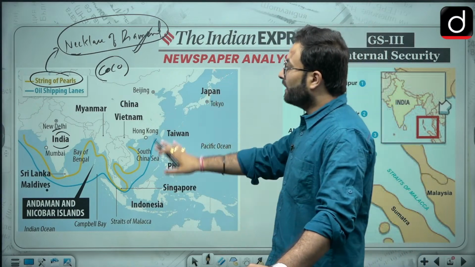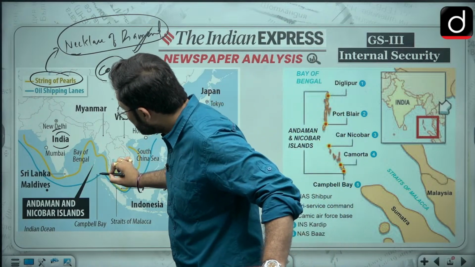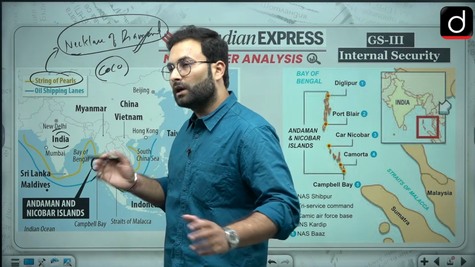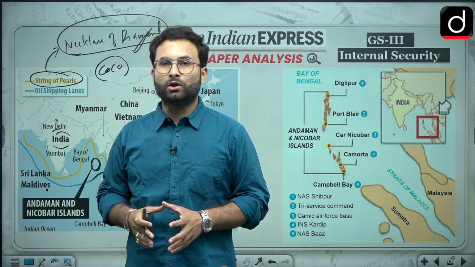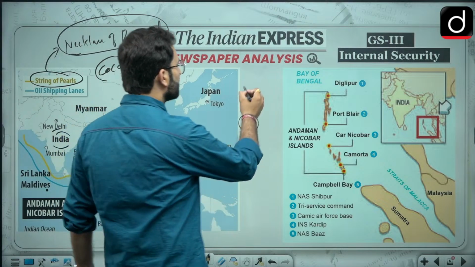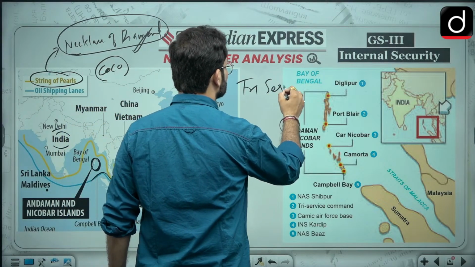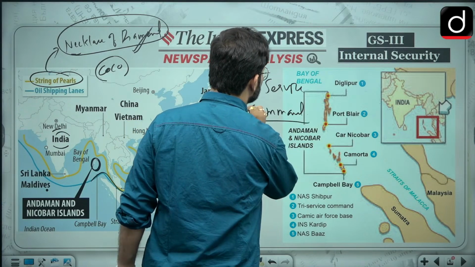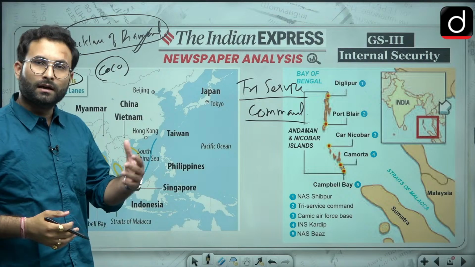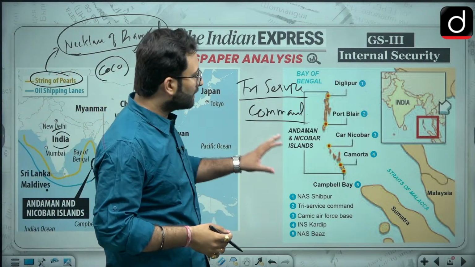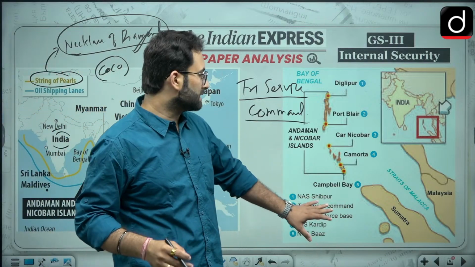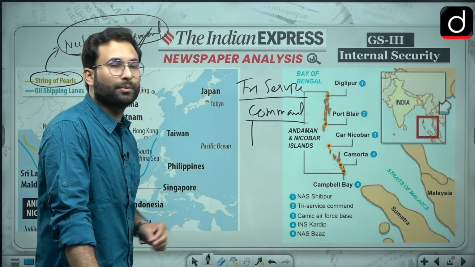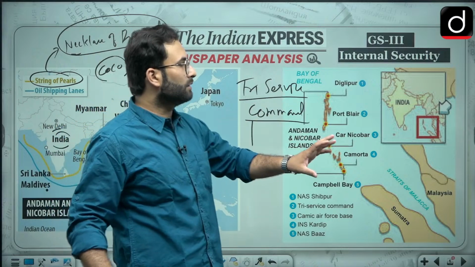Okay, so that is why this particular area becomes important, and since it is on this particular sea route, that becomes even more important for us. Okay, now third thing is that when we are talking about Andaman and Nicobar, we have a tri-service command over here. Tri-service command means that our three services of our army, navy, as well as your air force, these are actually situated over here, and they have command over here wherein three services can operate. Okay, so that is why Andaman Nicobar even becomes more important.